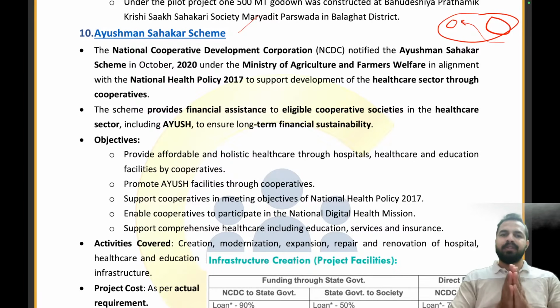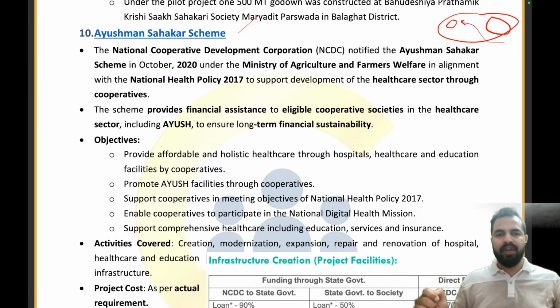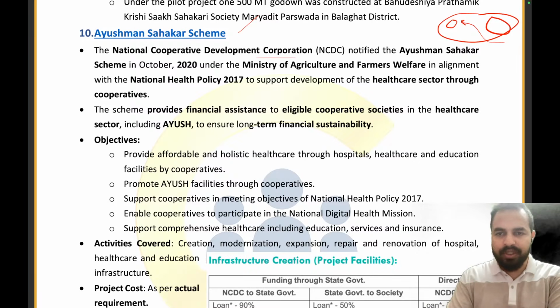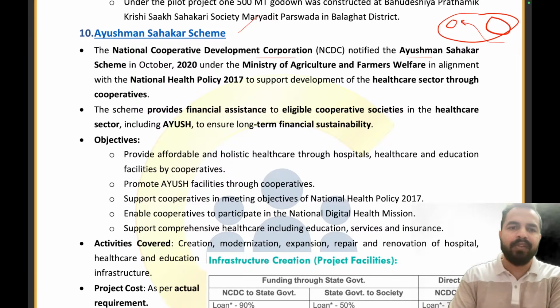Because every such scheme, every such step taken by the government is a solution to one of the problems which exist in our society. And we need to resolve these problems proactively. And that's why the Government of India works in a proactive manner by coming up with these different schemes. Clear? So the National Cooperative Development Corporation notified the Ayushman Sahakar scheme in October 2020 under the Ministry of